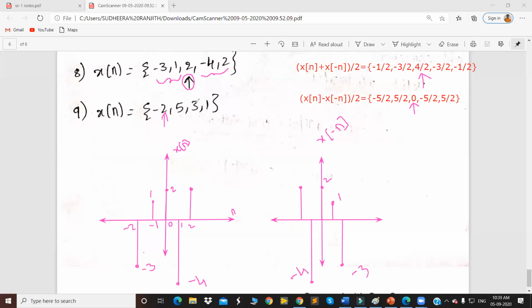Is it clear? So do this sum also in the above process.